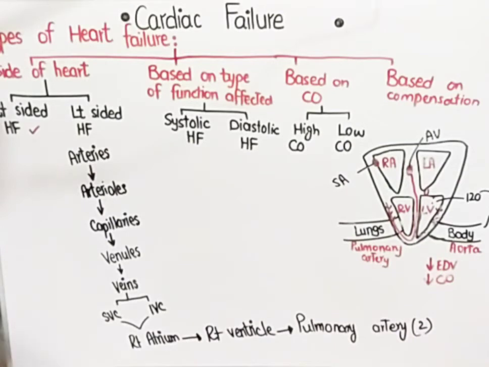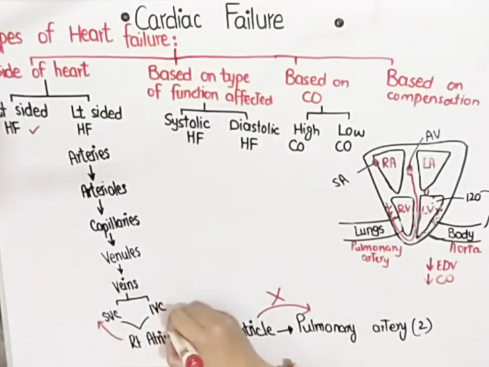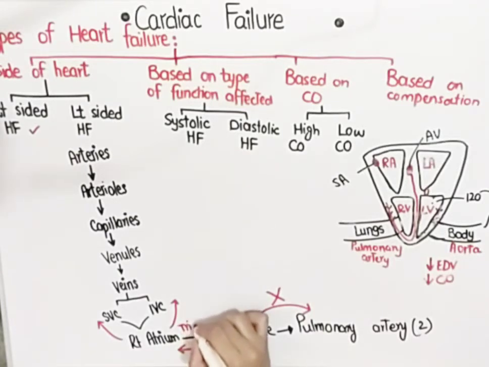And do you know from where the blood backflows? Blood is not able to be pumped out of the right ventricle. This passage has been cancelled. And now we are going to study the backflow. The blood will backflow from the right ventricle into the right atrium, from the right atrium into the superior vena cava and into the inferior vena cava. Do remember, here the blood pressure was raised and that causes the valve, the tricuspid valve, to open.